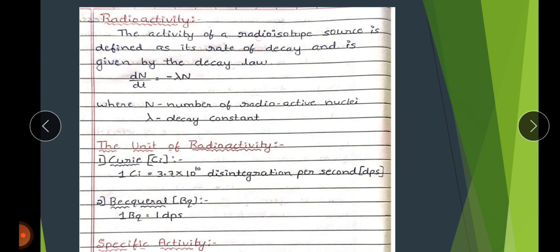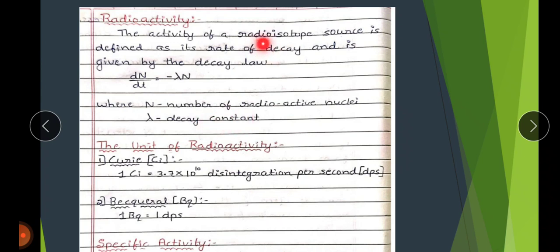Also, the activity of a radioisotope source is defined as the rate of decay, given by the decay law, dN/dt = -λN. The minus sign is because of the decay of the radioactive substance, where N is the number of radioactive nuclei and λ is the decay constant.